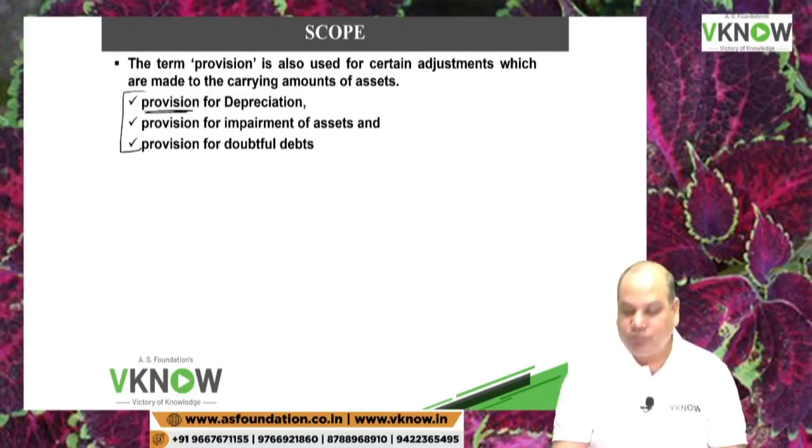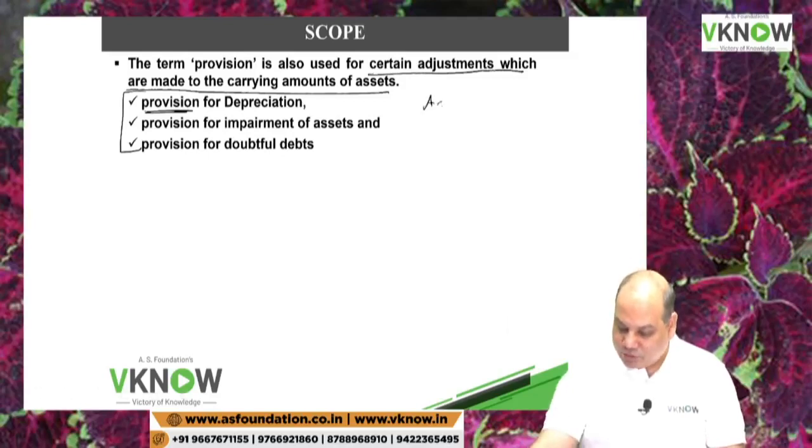We are used to wrongly calling it provision for depreciation, because this is what they teach us in 11th, 12th, foundation up to intermediate. Wrong use of words. They say provision for depreciation. The correct figure will be accumulated depreciation or depreciation allowance.